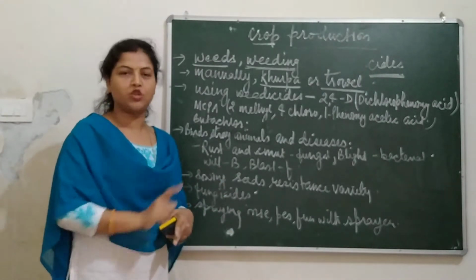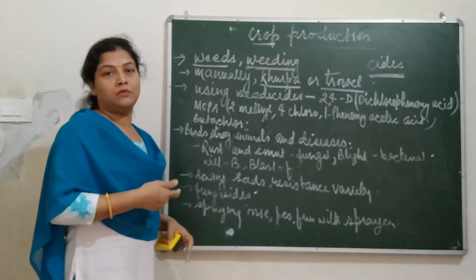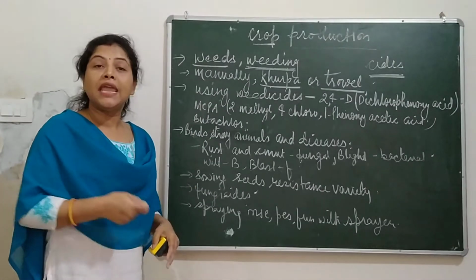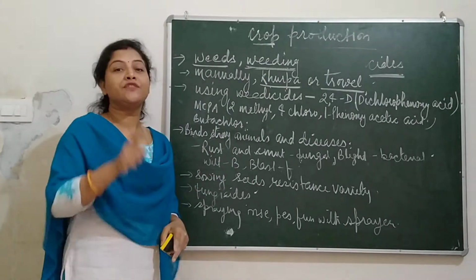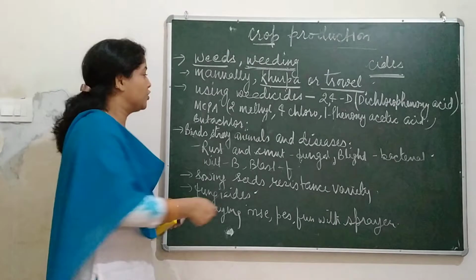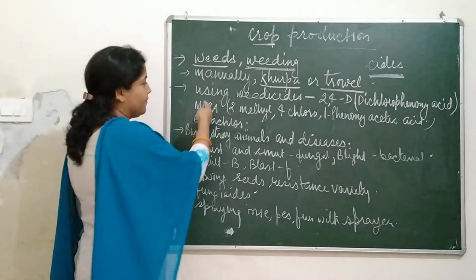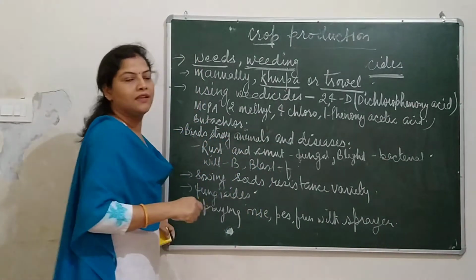They never harm major crops. They are given to the plants with the help of a sprayer. We may use spray.